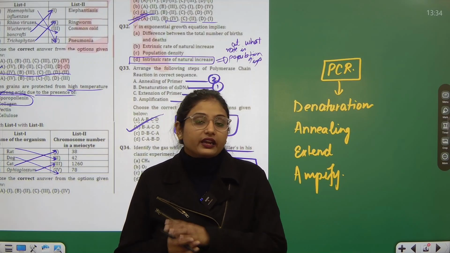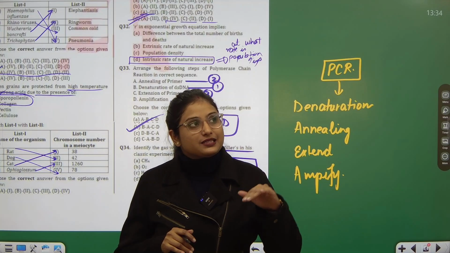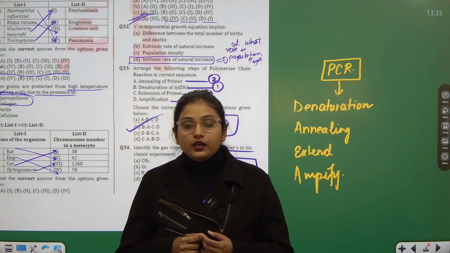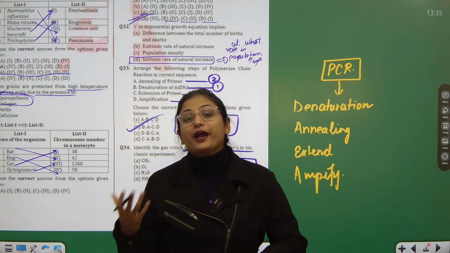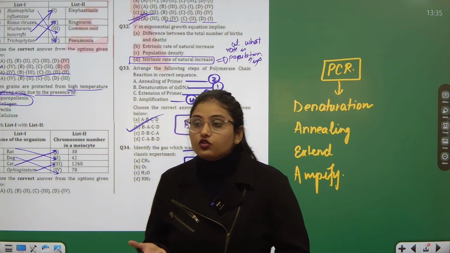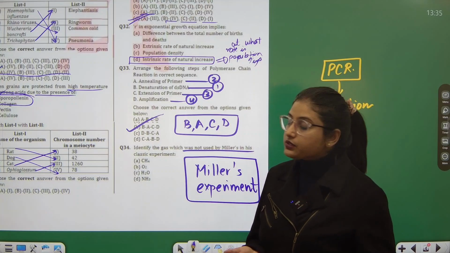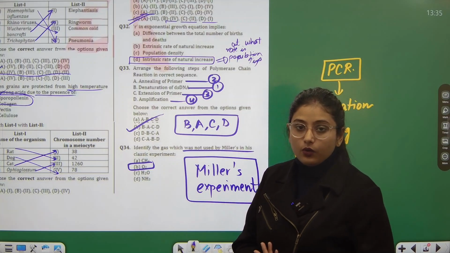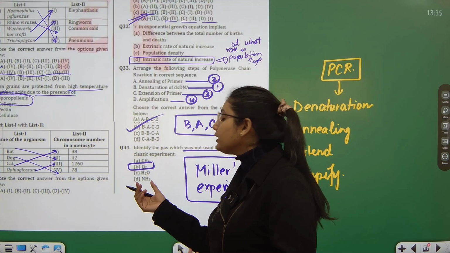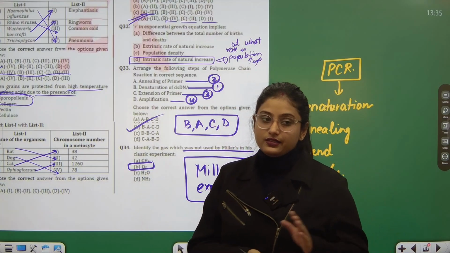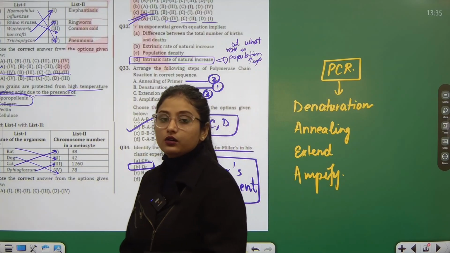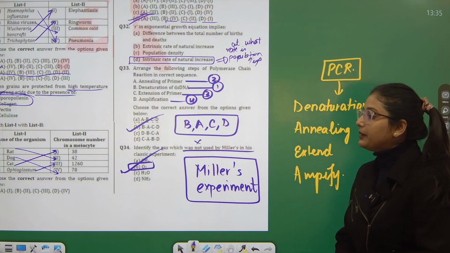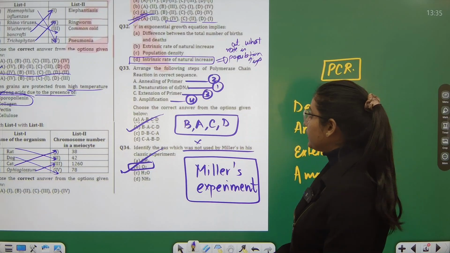He created those conditions which were present at the time when life originated, and thereby tried to see how life actually came about, right? At the time when the world was forming, we did not have oxygen because the conditions were anaerobic. So he used methane, water and ammonia, for which we have evidence that they used to be in the older system. So oxygen is the gas which was not used by Miller in his experiments. Correct?